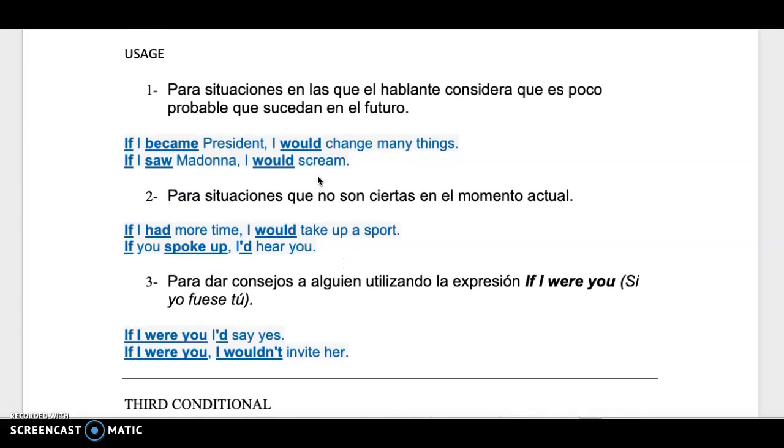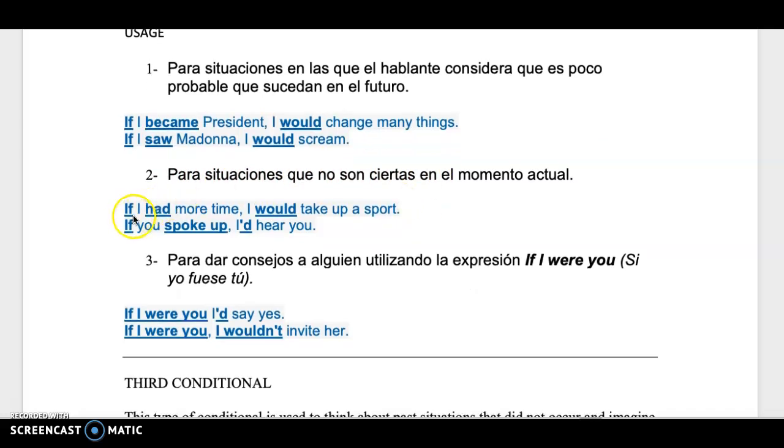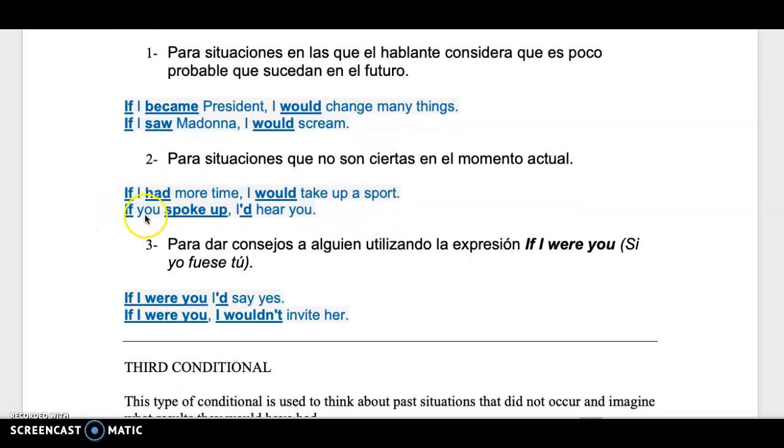La otra forma de utilizar el segundo condicional es para situaciones que no son ciertas, ¿ok? Por ejemplo, if I had more time, I would take up a sport. Si yo tuviera tiempo, yo practicaría un deporte, ¿ok? If you spoke up, I'd hear you. Si hablaras más duro, yo te escucharía. Let's remember that this is the contraction for I would, okay?